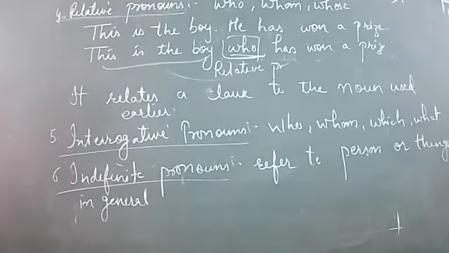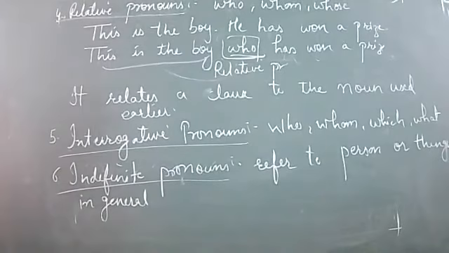For example, one should do one's duty. No one has appeared in the exam. No one means we are not sure about whom we are talking. It means this is an indefinite explanation. Generally, we are talking. Many students are present today. It means we are not sure how many.